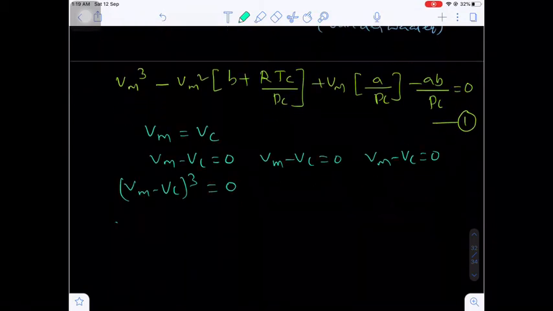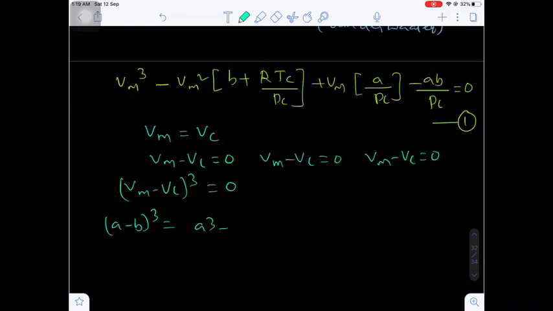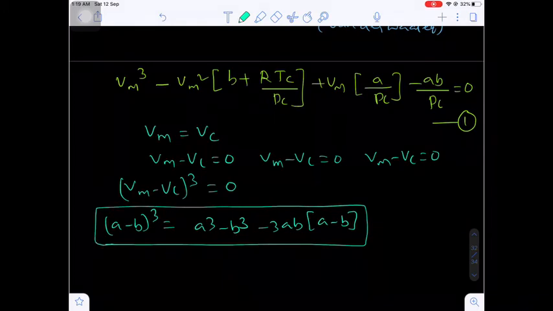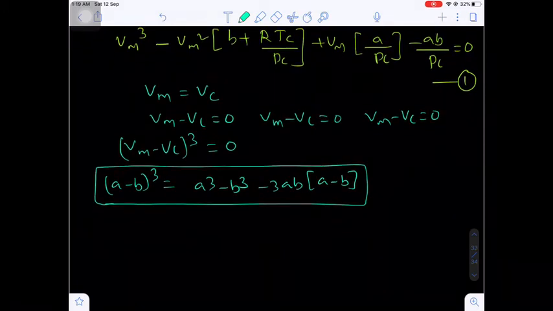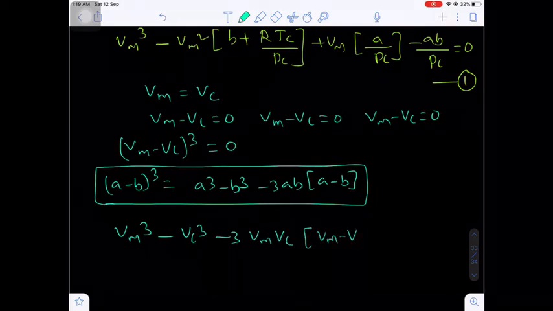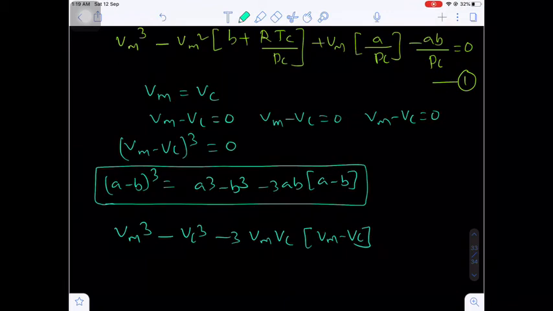Do you know the formula of (a − b)³ equal to a³ − b³ − 3ab(a − b)? Do you know this (a − b)³ expression? In the similar manner, (Vm − Vc)³ equals Vm³ − Vc³ − 3 Vm Vc (Vm − Vc). Are you getting my point?